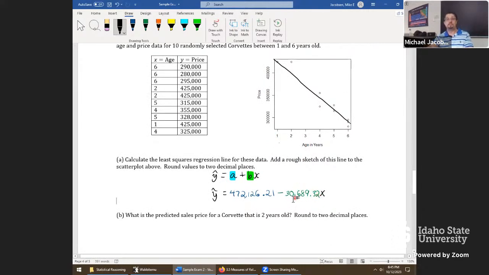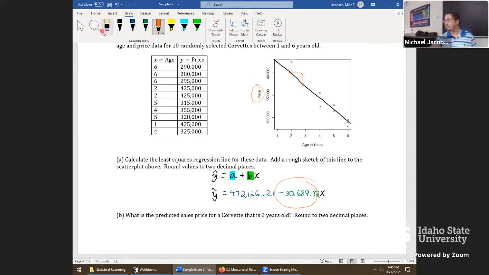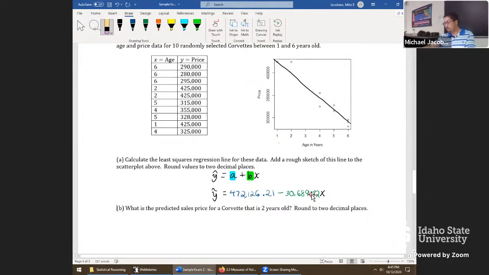But this one's the slope. This one's not so bad. It's just saying as the car ages by 1 year, we're increasing the age by 1 year, it should drop in price by about $30,000 to get back to the line. That seems about right for car depreciation. Oh geez, I erased way too much on there. So now let's see if we can get through a couple more of these questions. I just wanted to discuss those interpretations in case we ran out of time.